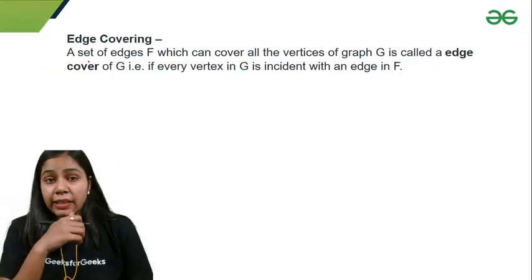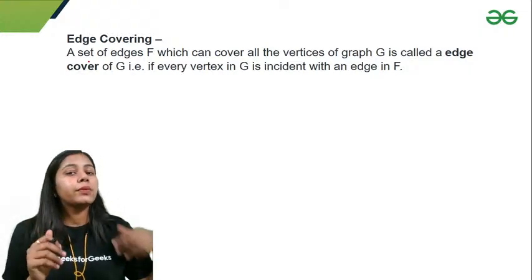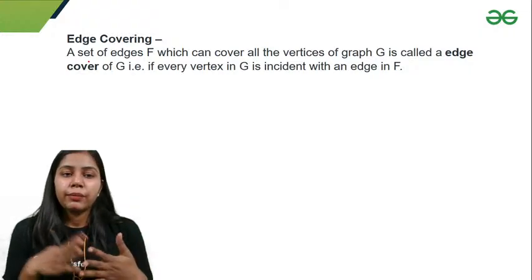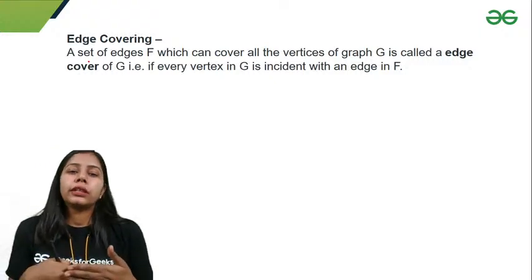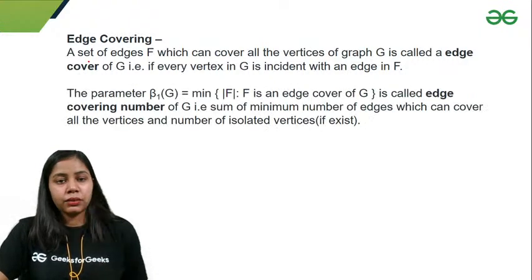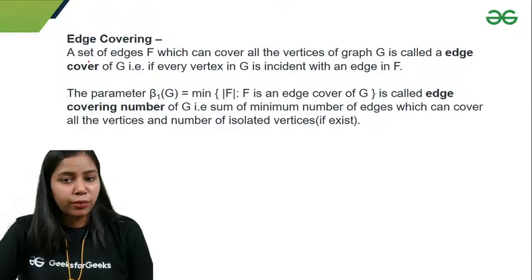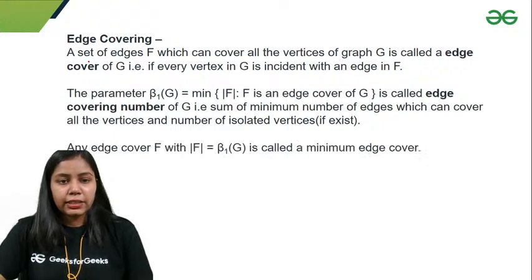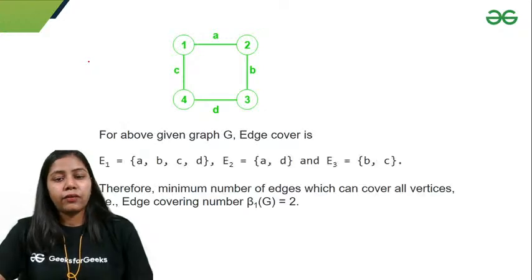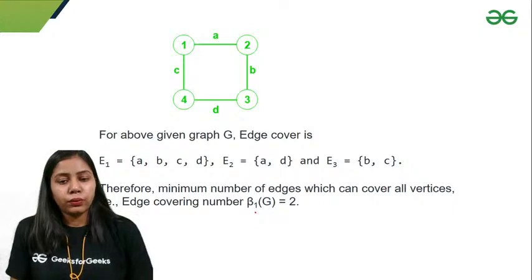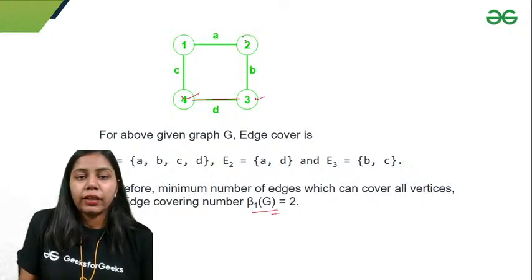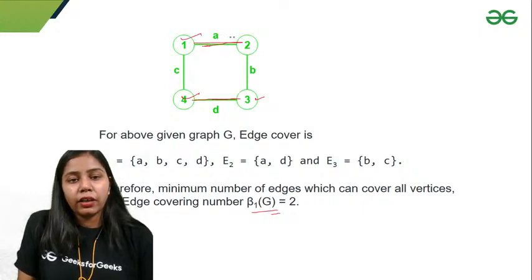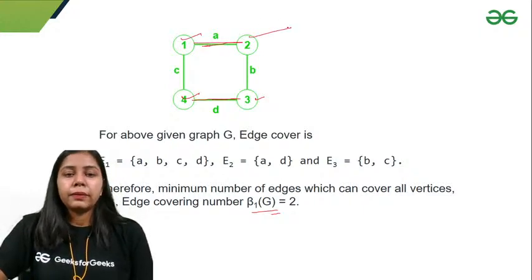Okay, so next thing is edge covering. As we have discussed vertex covering, edge covering follows a similar pattern. We have to take edges such that all the vertices get covered. So beta 1 G, I'll take the minimum number of edges, and that would be 2. If I take this edge D, vertices 4 and 3 get covered. If I take this edge A, vertices 1 and 2 get covered.